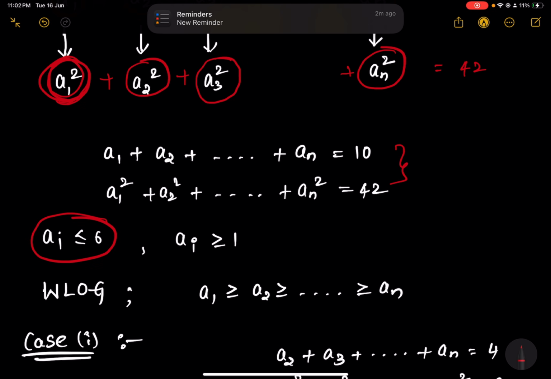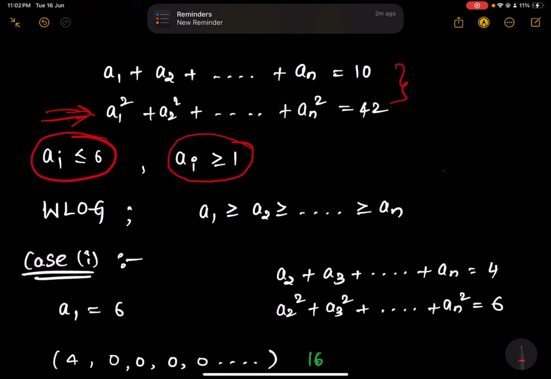All the AIs, A1, A2, A3 and so on AN should be less than or equal to 6, because if one of them is 7 or more than 7, in this relation the left hand side will become greater than 42. So therefore that should not happen. So AI should be less than or equal to 6. Since we are dividing into disjoint sets, each set must have at least a single element. So therefore AI is greater than or equal to 1. Without loss of generality, let us assume A1 is the maximum element. A2 can be equal to that or less than that, and similarly so on till AN.